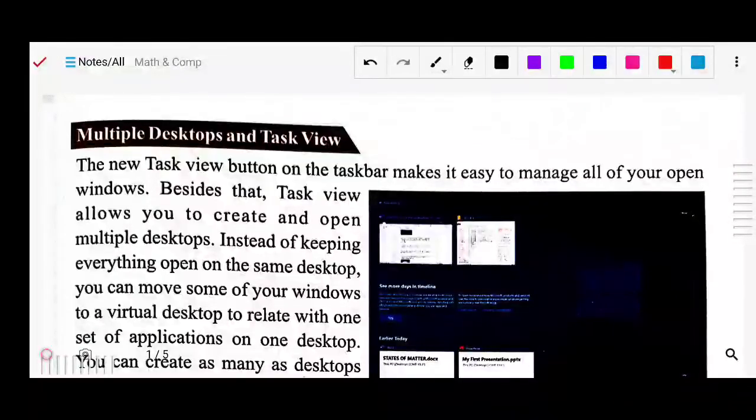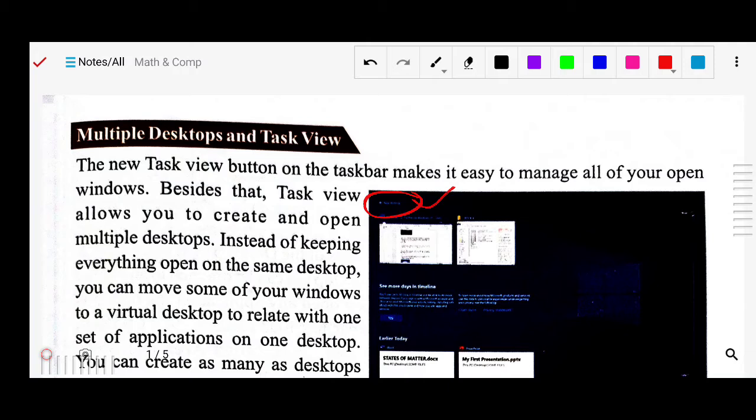Okay. Now next, multiple desktop and task view. Task view means you can manage multiple apps, open multiple apps. The new task view button on the taskbar makes it easy to manage all your open windows. Suppose you have so many windows open, you can manage all of them very easily through this. Besides that, task view allows you to create and open multiple desktops. Here is the option, new desktop, and from there you can open multiple desktops.